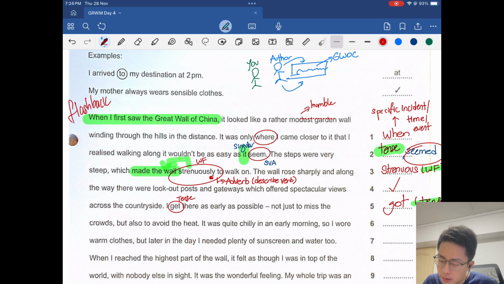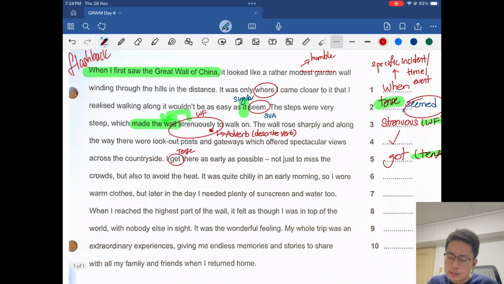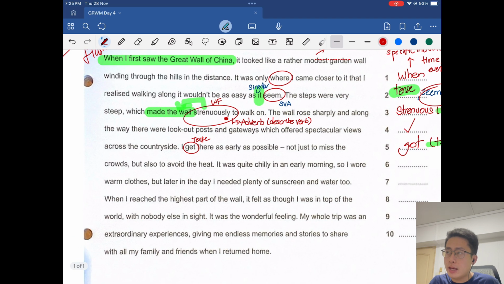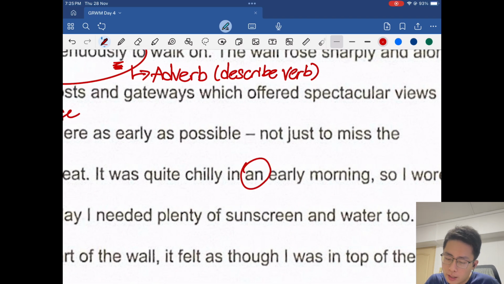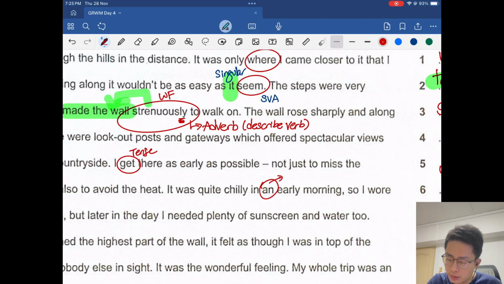It was quite chilly in an early morning, so I wore warm clothes. Okay, so there is an issue here. You may not be able to spot it immediately, but the more you look at it, the weirder it gets. It's actually this over here, this word A-N, an. Alright, so I would argue that the wrong article, remember an is an example of an article, yeah? It comes before a noun, or this noun phrase here, early morning. So I would argue that the wrong article is used.